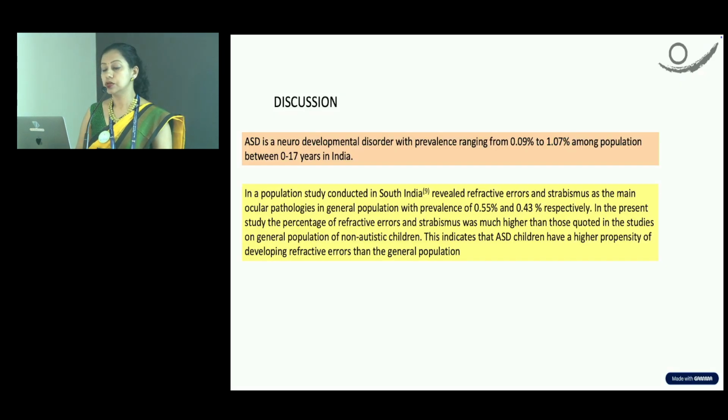Coming to the discussion, autism spectrum disorder is a neurodevelopmental disorder with a prevalence ranging from 0.09 to 1.07 among the population between 0 to 17 years in India. A study conducted in South India revealed refractive errors and strabismus as the main ocular pathology in the general population, with prevalence of 0.55% and 0.43% respectively. In the present study, refractive errors and strabismus were much higher when compared to the general population of non-autistic children. This indicates that children with ASD have a very high propensity for developing refractive errors compared to the general population.